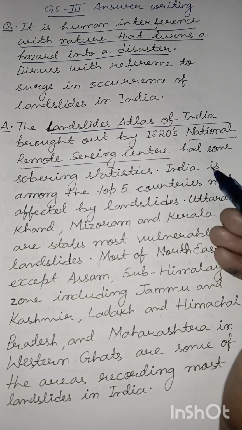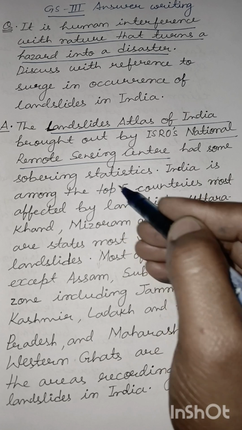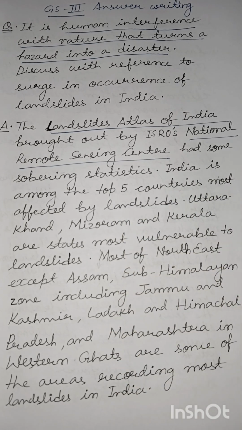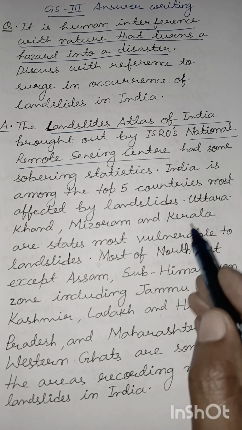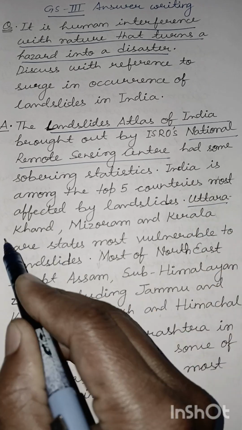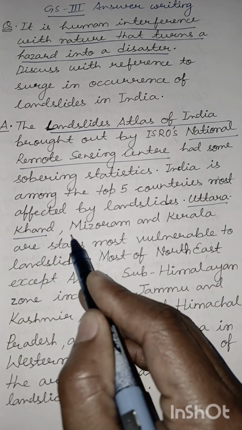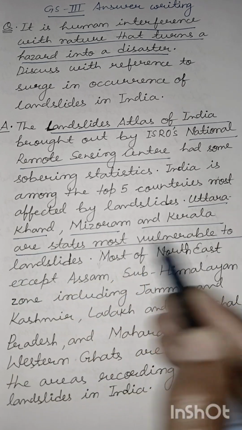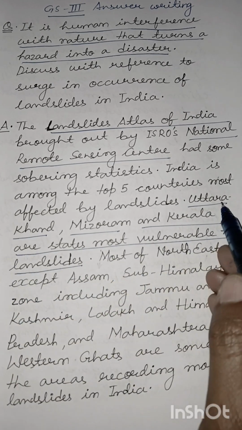It had some sobering statistics. Sobering means something that would put you to thinking. India is among the top 5 countries most affected by landslides. Actually, it is a different order here.